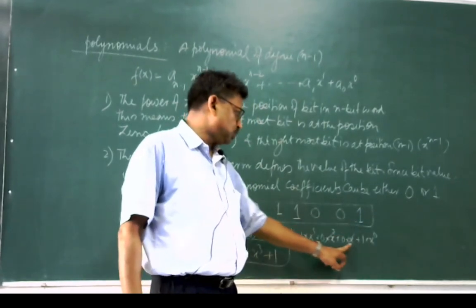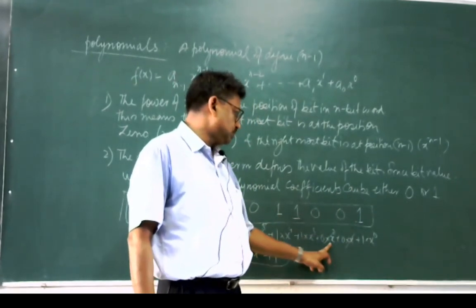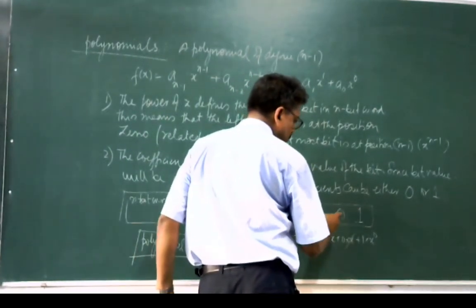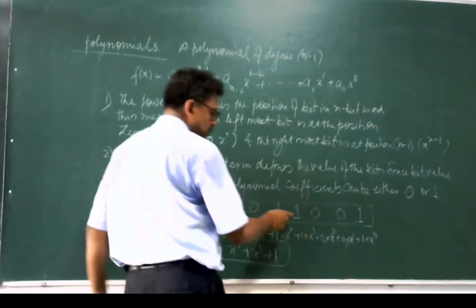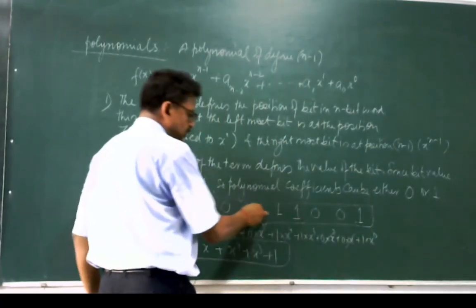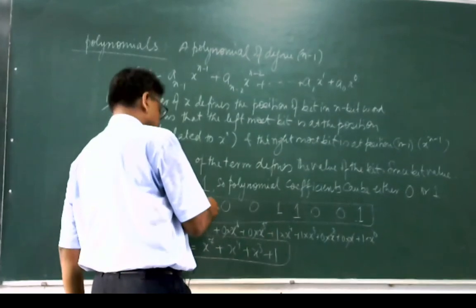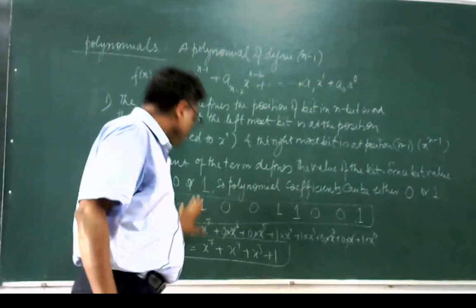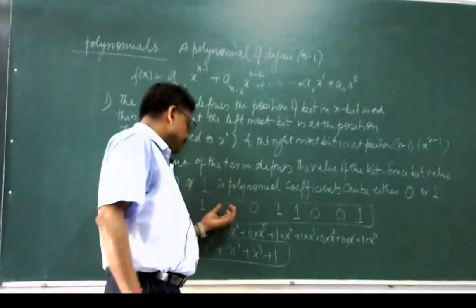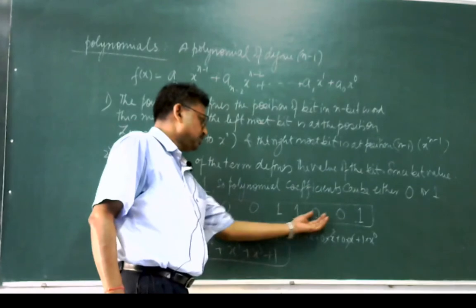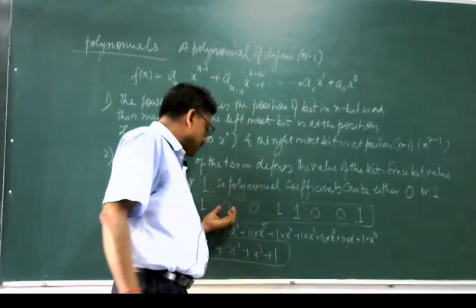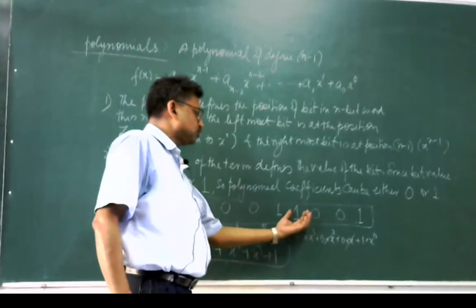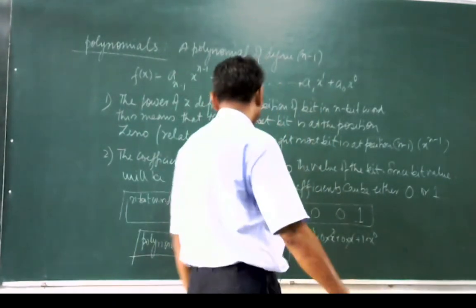If it is 0, it is 0 into x. If it is 0, it will be 0 into x square. If it is 1, because this position represents x to the power 0, this is x to the power 1, this is x to the power 2, this is x to the power 3, x to the power 4, x to the power 5, x to the power 6 and x to the power 7. So from x to the power 0 to x to the power 7, with coefficient values 1, 0, 0, 1, 1, 0, 0. Wherever the coefficient value is 0, that is omitted. So we are left with x to the power 7, x to the power 4, x to the power 3 and the 1 itself.